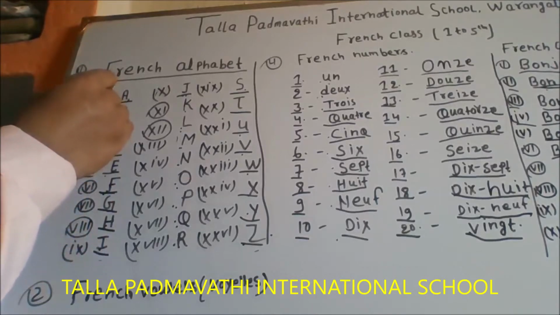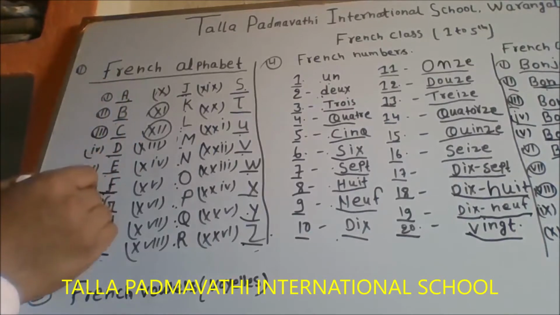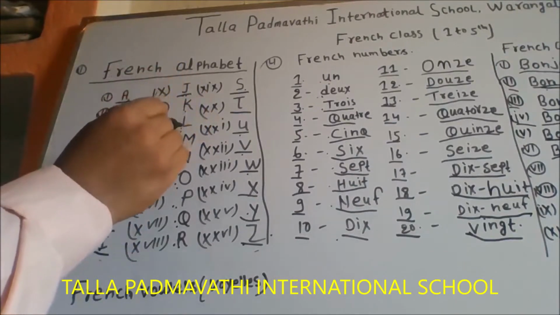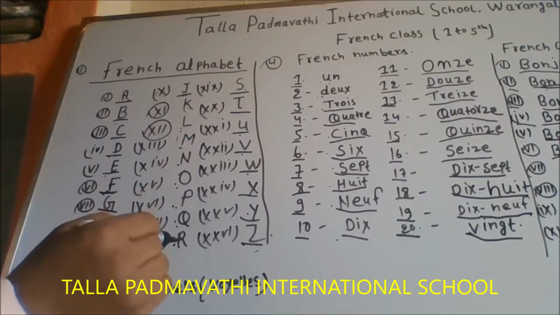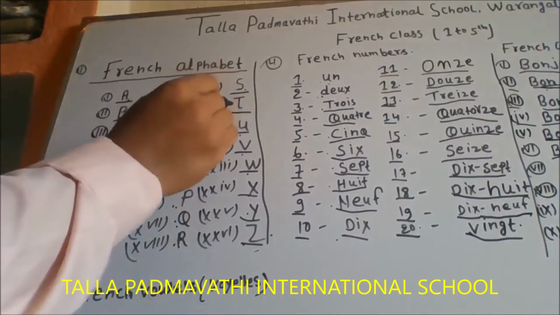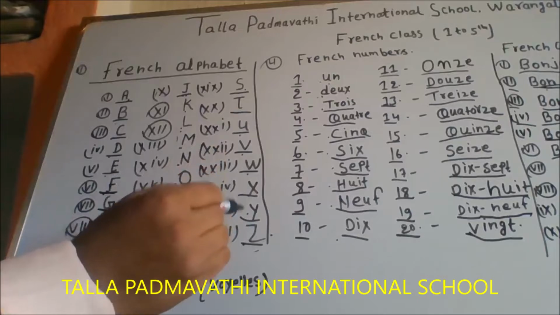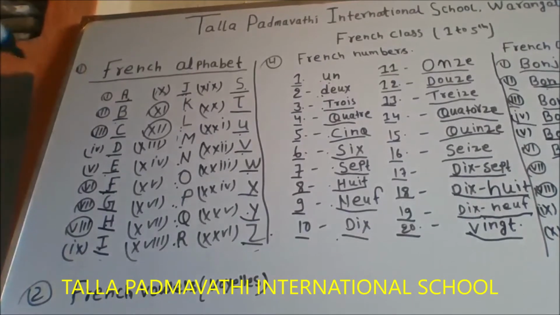Generally, we pronounce like A, B, C, D, E, F, G, H, I, J, K, L, M, N, O, P, Q, R, S, T, U, V, W, X, Y, Z. But in French, you're going to listen to some different sounds.